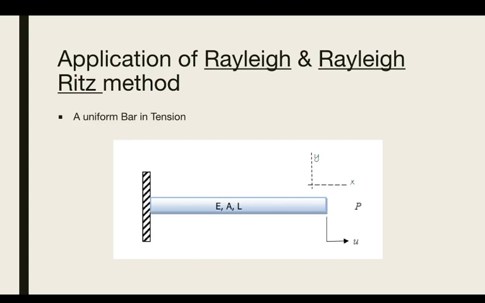So we will consider the application of the Rayleigh and Ritz method using uniform bar tension. There are two sides: one is the application of the Rayleigh equation, and also you can apply it as the Rayleigh-Ritz method. If you look at this, it's a cantilever beam which has a modulus of elasticity E, cross-sectional area A, and length L. You apply a force P and there will be a displacement U.